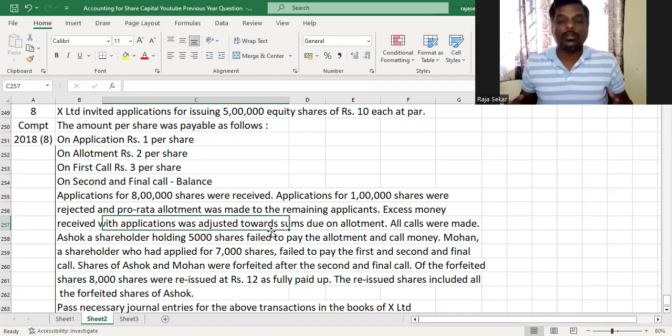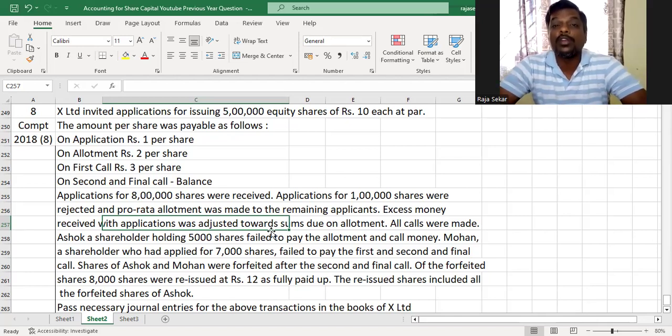Now, in a pro rata allotment problem, the number of shares applied for and the number of shares allotted are not going to be the same because we are making pro rata allotment. Am I right? So in computing call scenarios, we actually need the number of shares allotted to the shareholder, but they have not given the number of shares allotted to Mohan. They've only given the number of shares applied by Mohan. So that is also another thing that we have to work on.